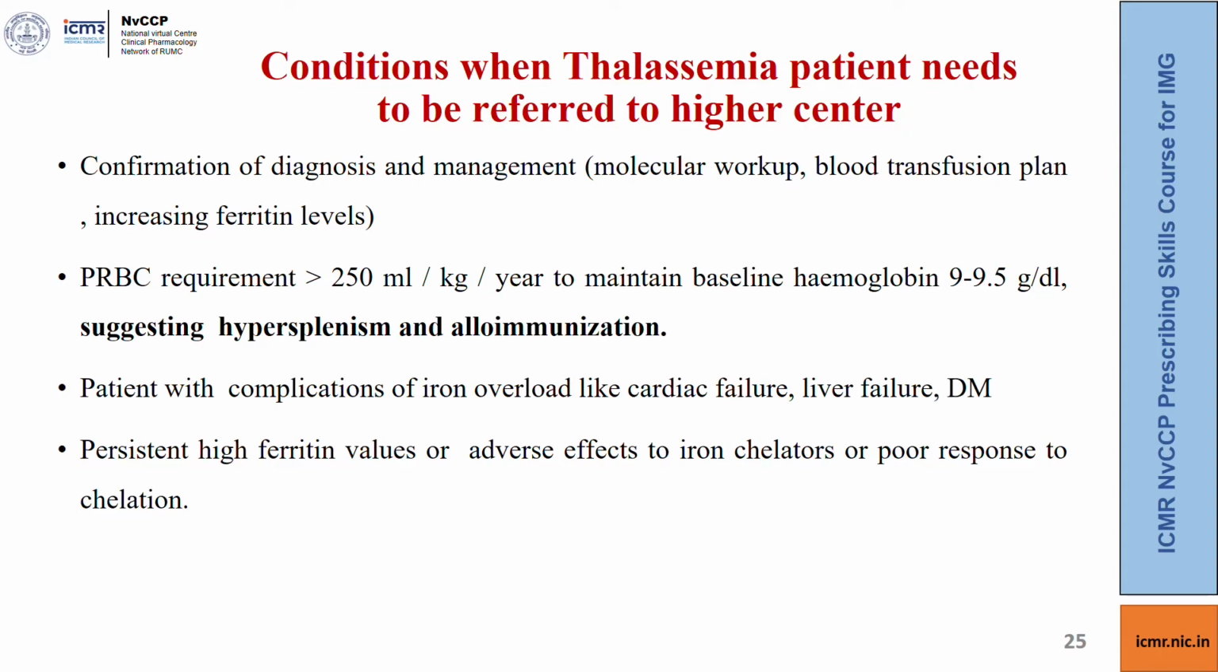We will recapitulate the conditions when the thalassemia patient needs to be referred to a higher center. For confirmation of diagnosis, that is molecular workup, for making the blood transfusion plan, and management of increasing ferritin levels. In case the PRBC requirement is more than 250 ml per kg per year in order to maintain a baseline hemoglobin of 9 to 9.5 gram per deciliter. In case of a patient with complications of iron overload like cardiac failure, liver failure or diabetes mellitus, and in case of persistent high ferritin values, adverse event to iron chelators or poor response to chelation.